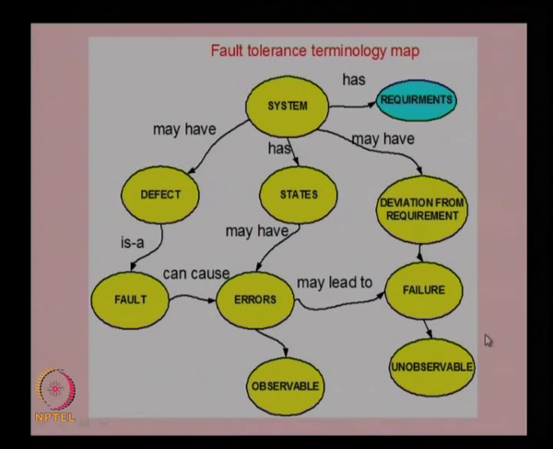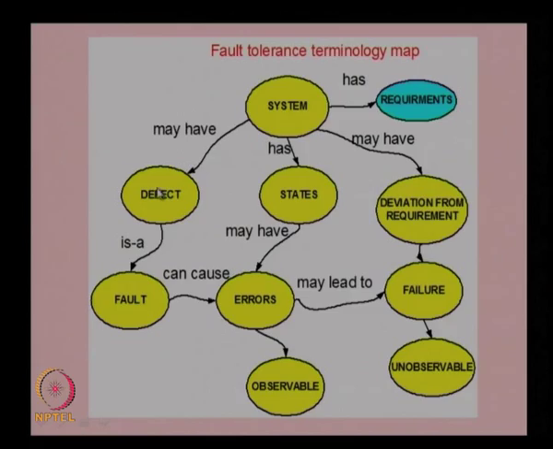So, that is why these are unobservable failures, but we need to convert this into observable quantities, then only we will be able to correct or have fault tolerance in the system. So, you can see a system has many states, and states may have errors, and these errors are observable. These are the errors which actually lead to failure. So, we look at the system state and then these errors, and since these errors are observable, we look for observable errors and then try to observe the error and then provide a fault identification or fault tolerance function.